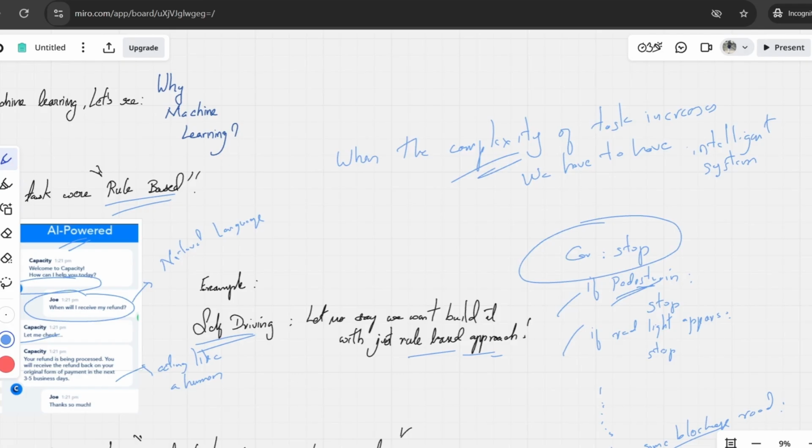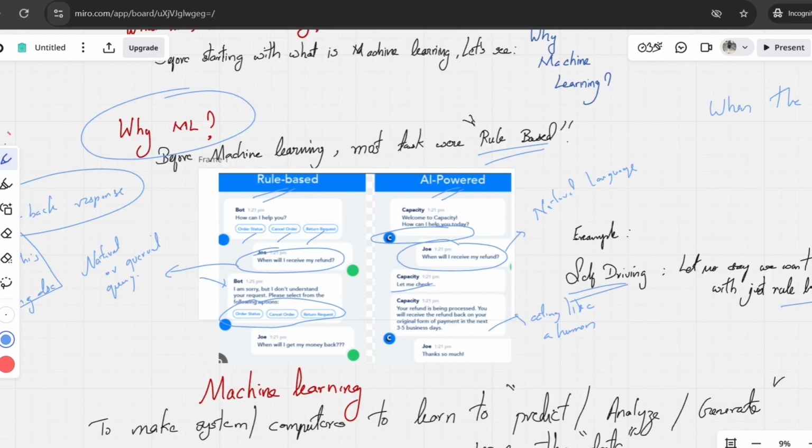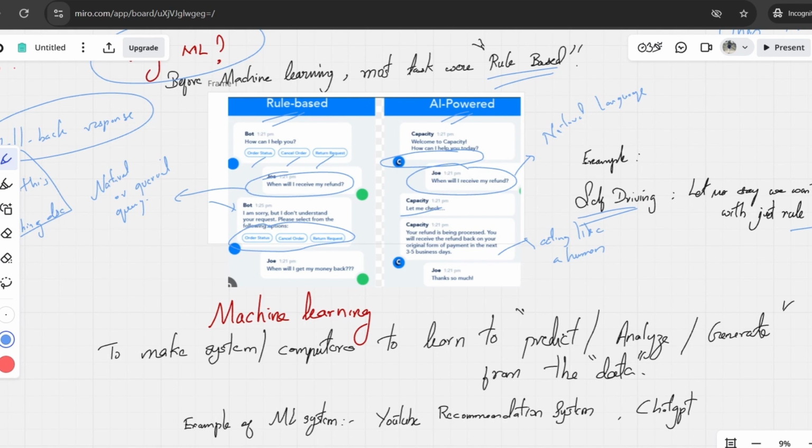That system should act on its own based on the situations it is going through. That is why we moved to machine learning from a rule-based approach. We have rule-based approaches for most tasks, but whenever the task at hand is very complex, the rule-based or programmatic approach will not be able to tackle that problem, right?